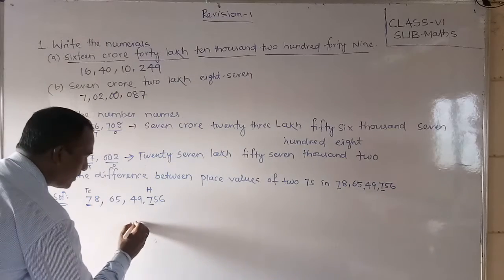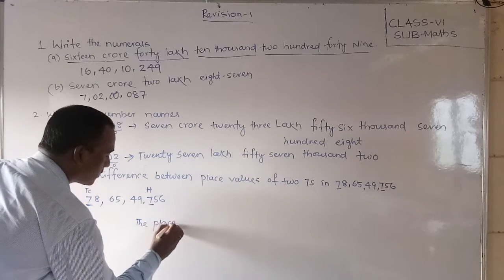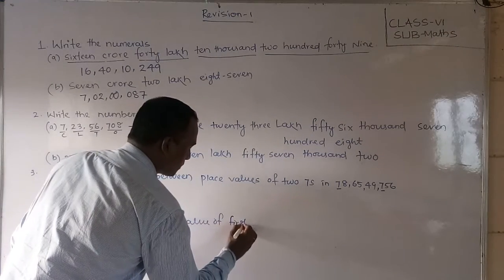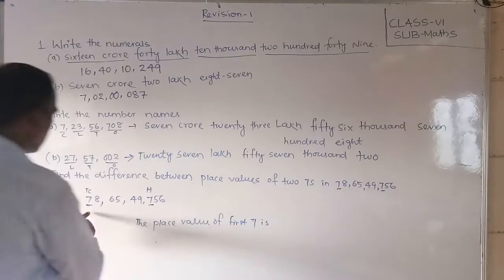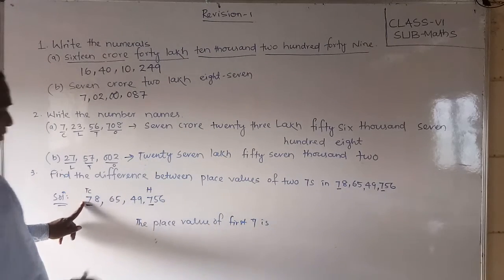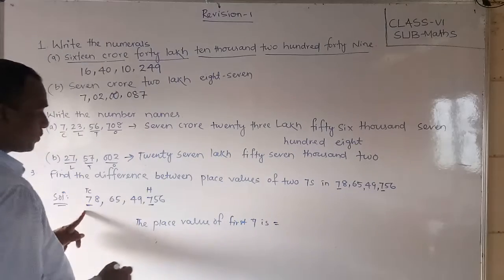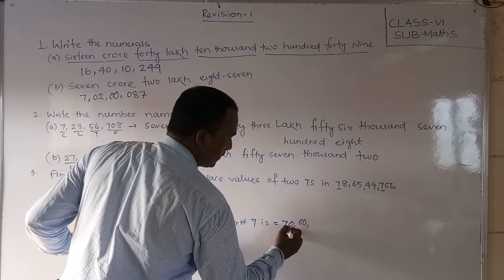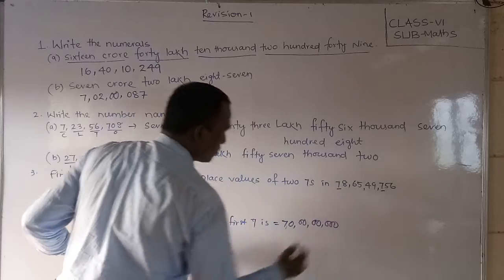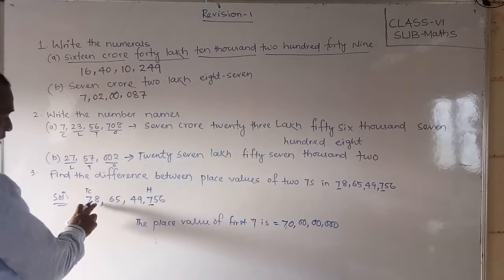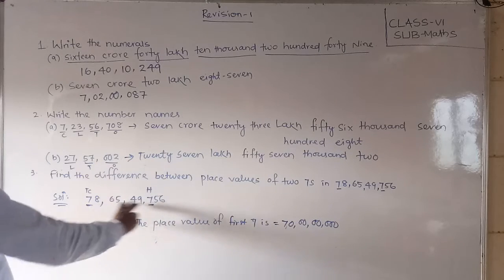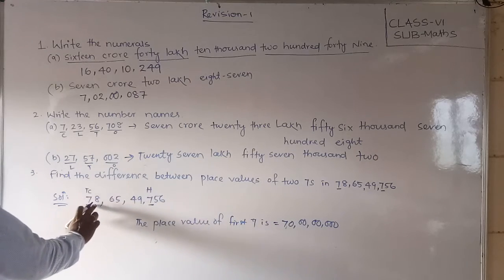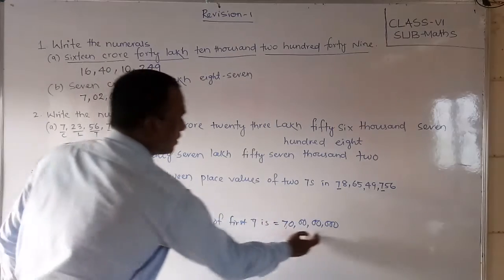That means we can write the place value of first 7. First 7 is, this is first 7 you can say. So this first 7, that is 7 10 crores place is there, so 70 crores, 70,000 crores. Okay students, observe this is here right side how many digit also is there, you can see that, and you can keep 0 also. 1 2 3 4 5 6 7 8. If you are confusion, then 7 after right side how many digits are there, that many zeros you can keep.